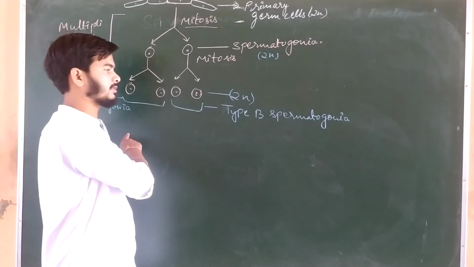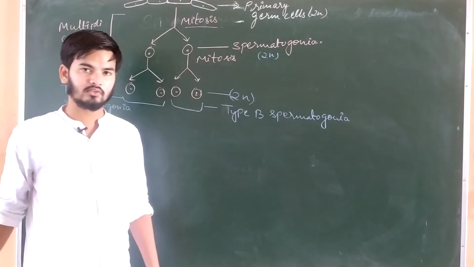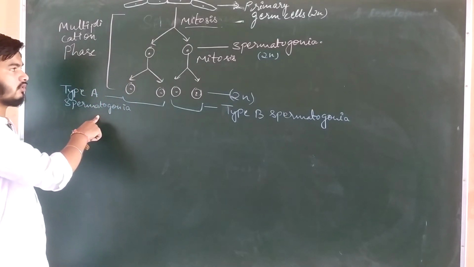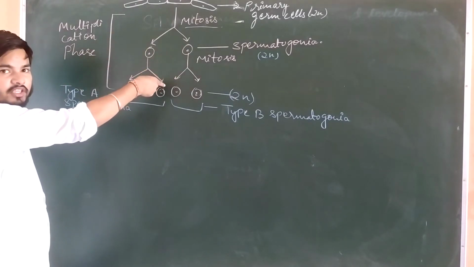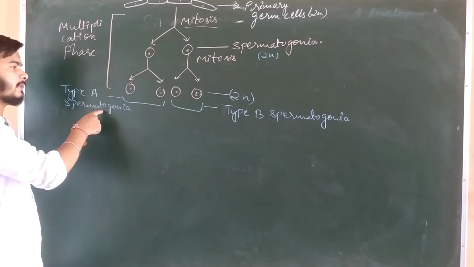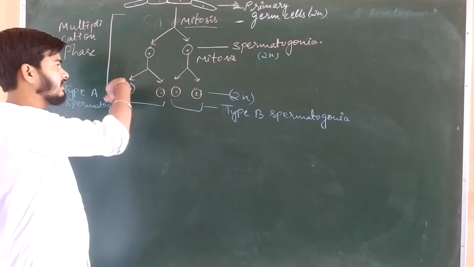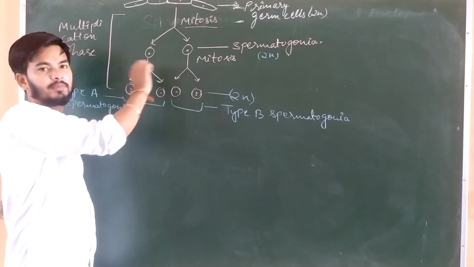Now what is type A spermatogonia and what is type B spermatogonia? Type A spermatogonia are those spermatogonia which again undergo mitosis to increase number. These spermatogonia will not be involved in the formation of sperm. They will just divide to form more spermatogonia.